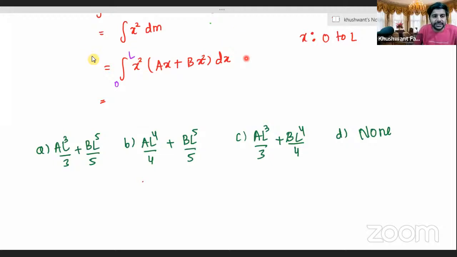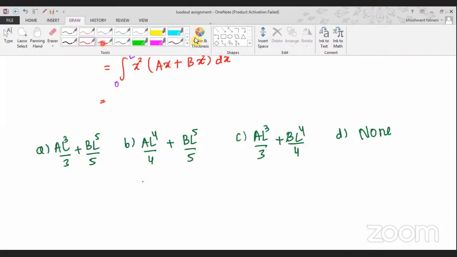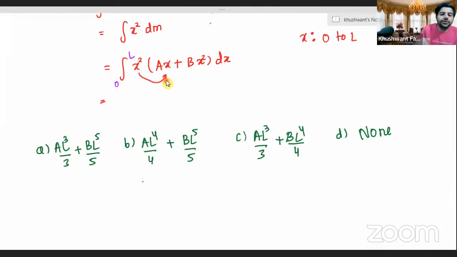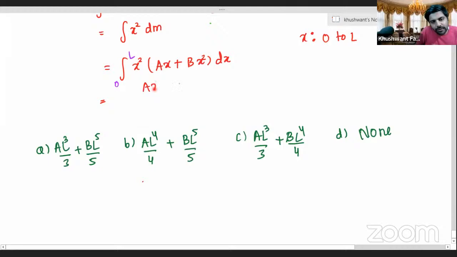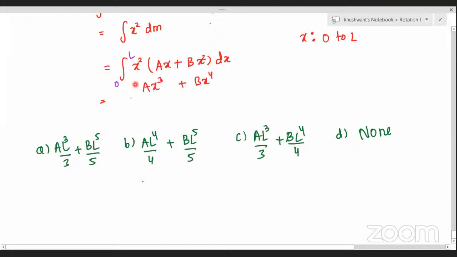Yes, let's discuss it with you. Praveen, ready? Yes, sir. Tell me what will happen. Let us multiply x square into ax plus bx square. So this will be ax cube, correct? Plus bx power 4. And then let's integrate it.